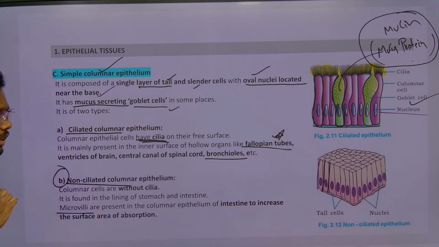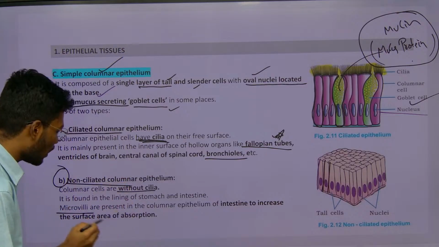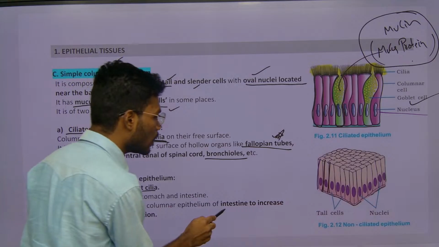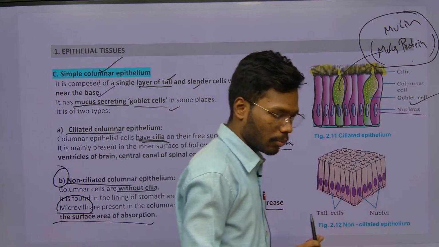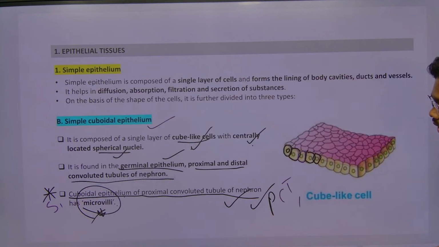Likewise, non-ciliated epithelium is without cilia but has microvilli. The best example is the intestinal cells, for the increase of absorption. Understand the layers, understand the tissues. We discussed three different kinds of tissues.